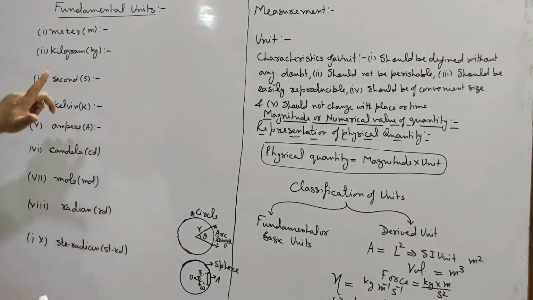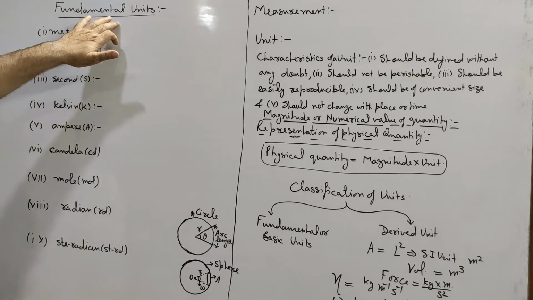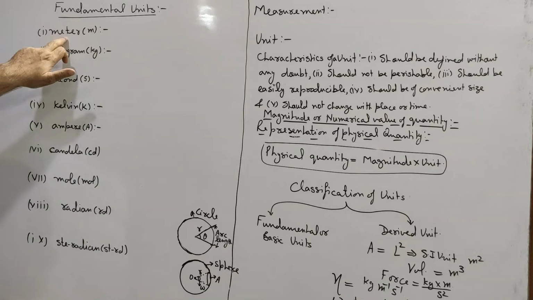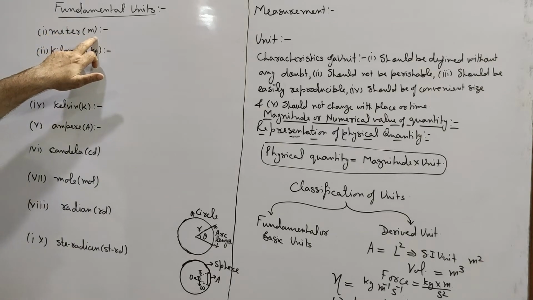Now we will define the fundamental units. Now fundamental units are the units of fundamental physical quantities, and we know that fundamental physical quantities are length, mass, time, temperature, electric current, luminous intensity, amount of substance, angle and solid angle. So their units will be fundamental units. So first, the SI unit of length. The SI unit of length is meter.